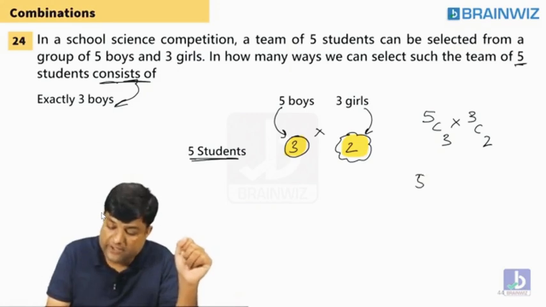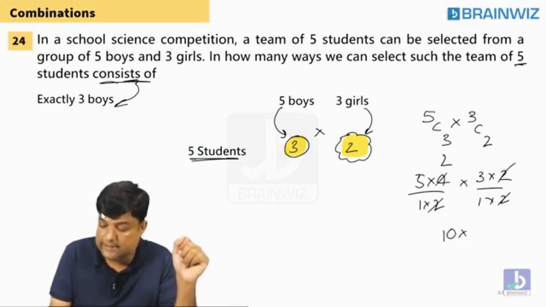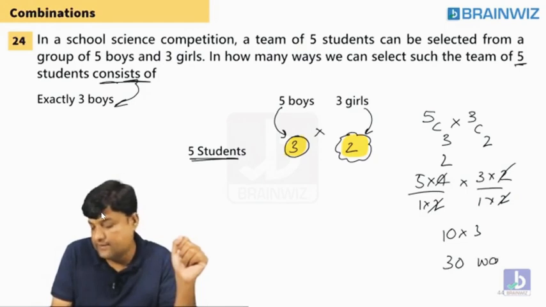So how to do 5C3? 5 into 4 by 1 into 2, into 3 into 2 by 1 into 2. 2 gets cancelled. 2 gets cancelled. This is 10. This is 3. Oh no, 30 ways.